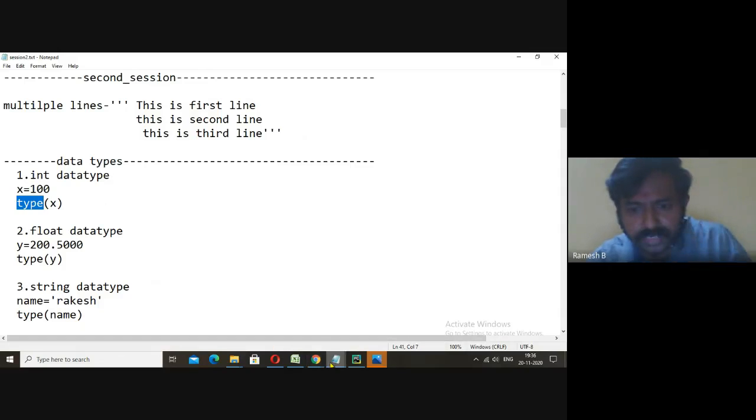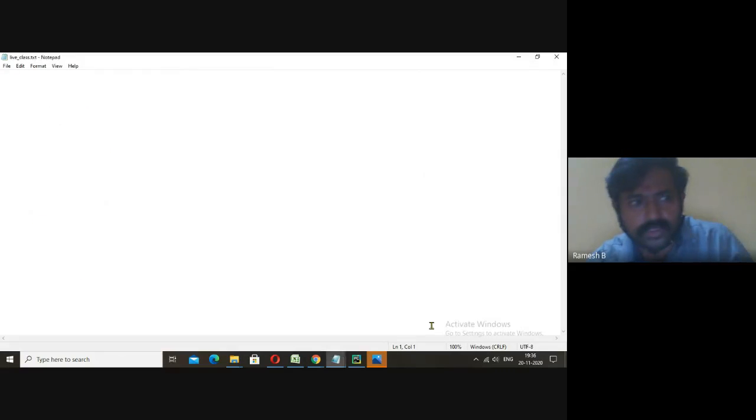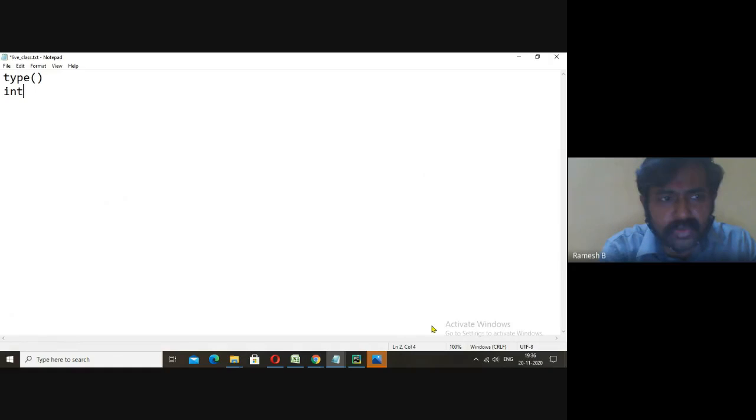In the last class I told you the type function. Similarly, I told you about the int function, the string function, and the float function. Similarly, I told you about formatting.